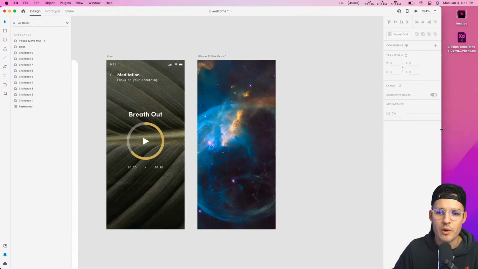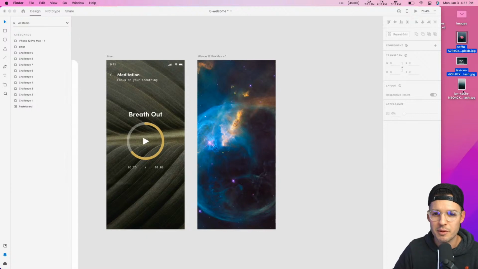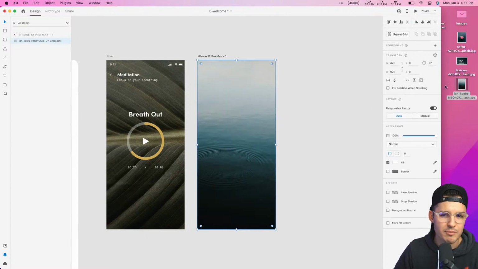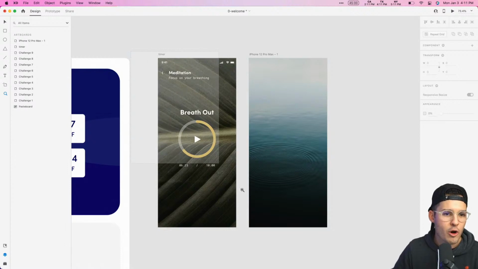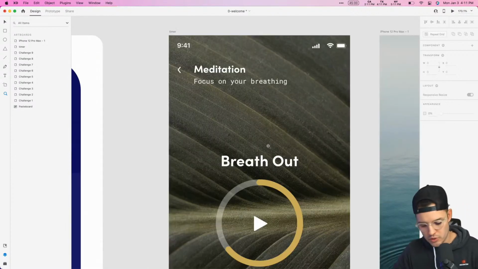Maybe we had something else. Oh, that's right. We had a few on our desktop that were a little bit more meditation style. Maybe this nice pond here. That's where we found our meditation style there. So that's a way that you can do that.